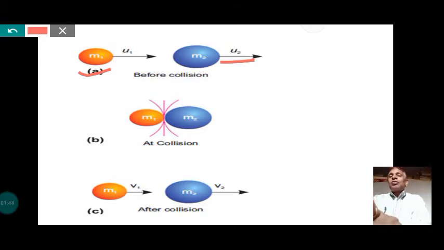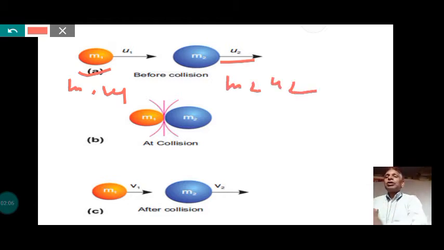Now, by the definition of momentum, the momentum of the first body before collision is equal to m1 u1, and the momentum of the second body is m2 u2. The total momentum of this system is equal to m1 u1 plus m2 u2. The system consists of two objects, the first whose mass is m1 and the second whose mass is m2.